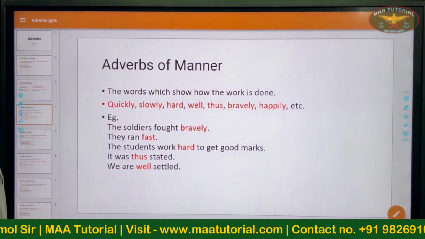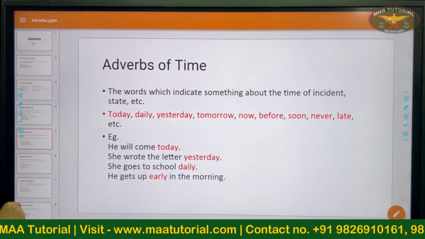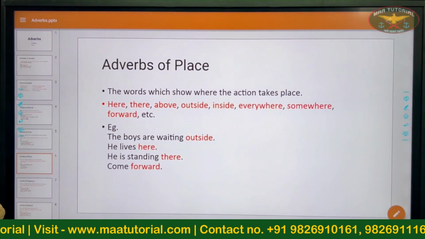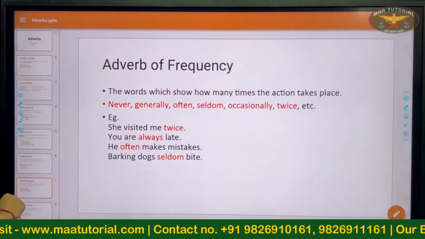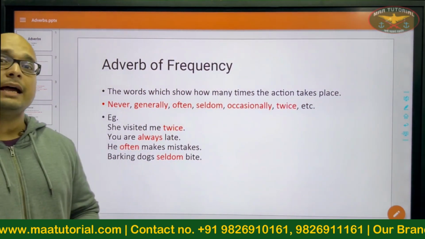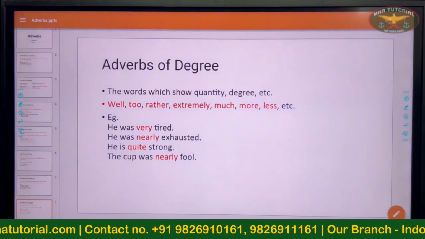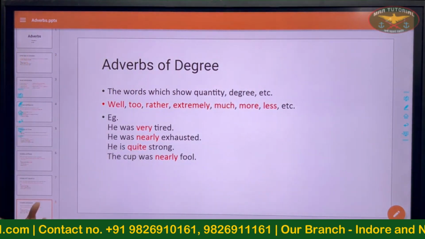Adverbs of manner show us how something is done. Adverbs of time show us when something is done. Adverbs of place show us where something is done. Adverbs of frequency show us how many times or how often something is done. Adverbs of degree show how much of something is.